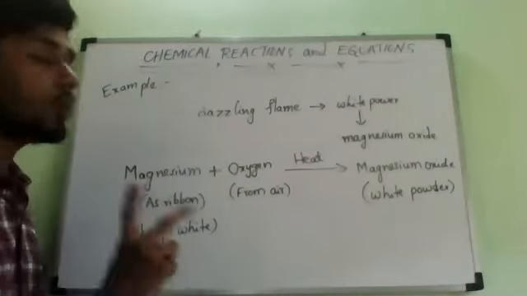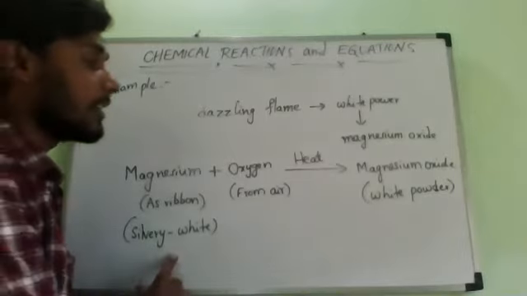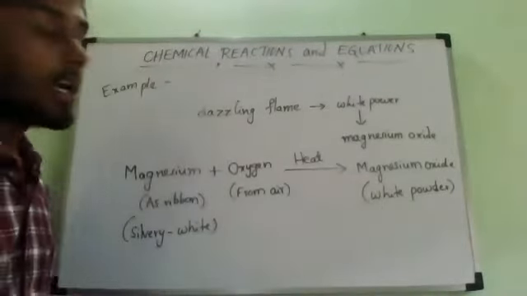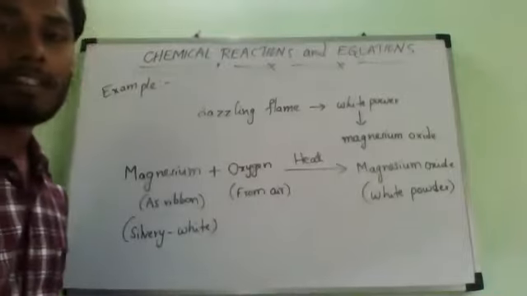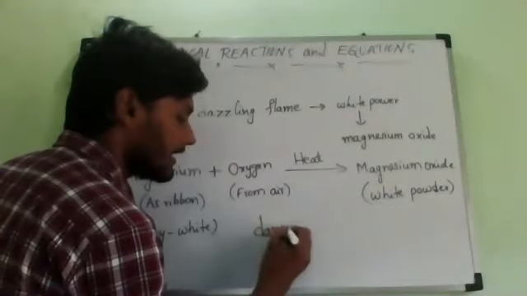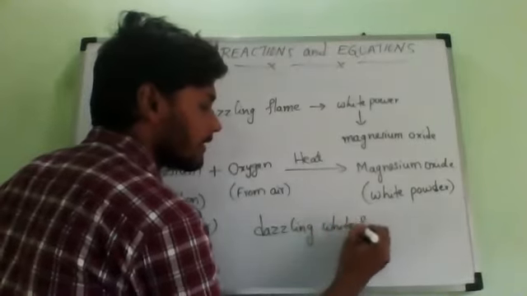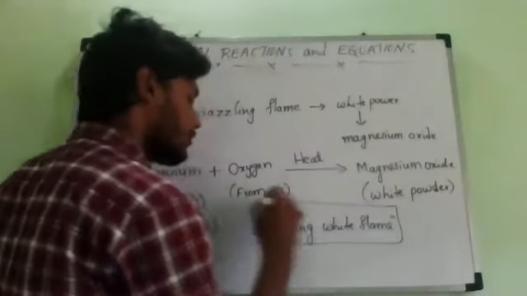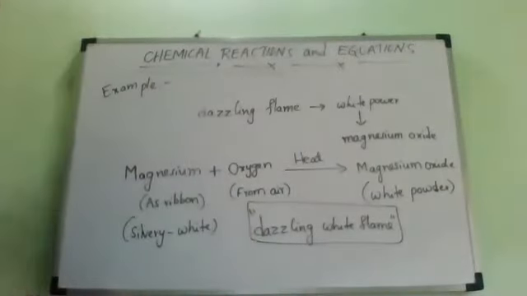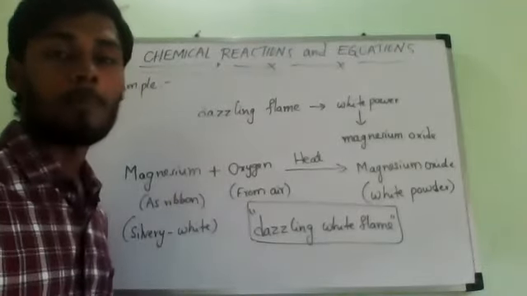See, today we have learned two substances' colors. One is magnesium, silvery white color. Next one, magnesium oxide, white powder. And the light produced, what kind of light is it? Dazzling white flame. Dazzling white flame is the light which is produced in the burning of magnesium.